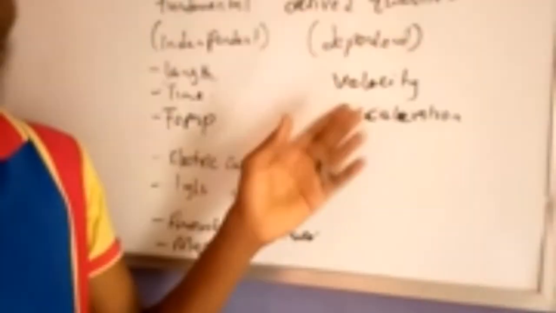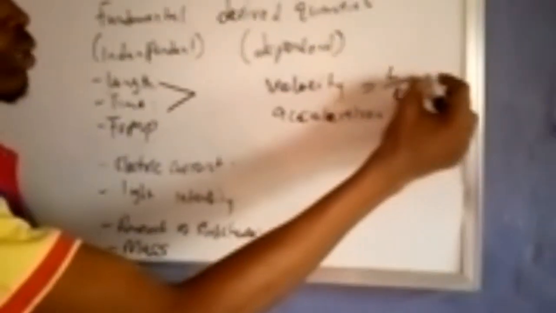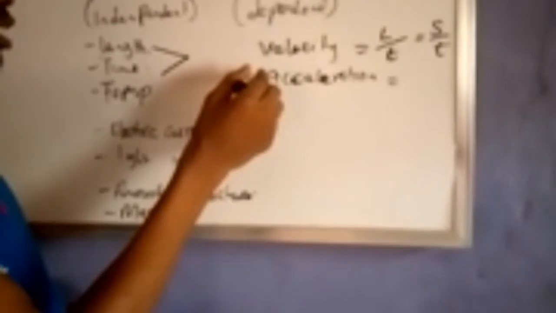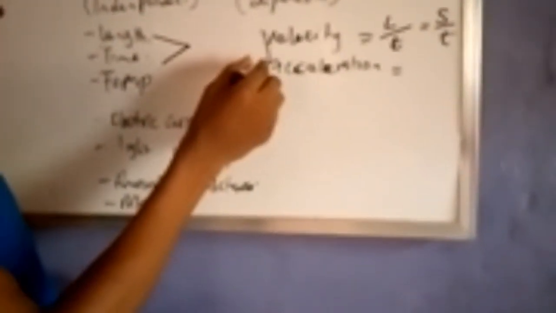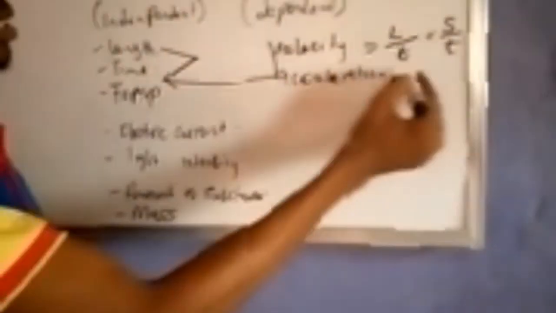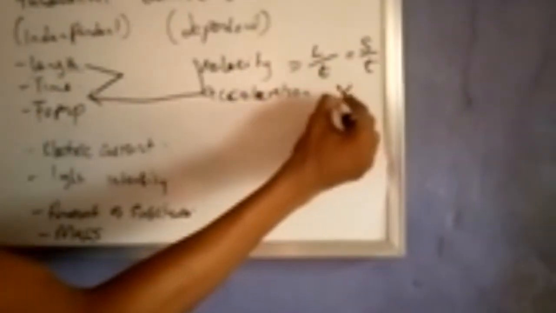All these quantities are fundamental. But if you want to talk about a derived quantity, an example is what? Velocity. Velocity is a derived quantity, and it depends on 2 fundamental quantities, that is length and time. That is why velocity is length over time, usually called distance over time. While acceleration depends on a derived quantity and also a fundamental quantity. Acceleration depends on velocity and at the same time depends on time. This is the reason it's called velocity over time.